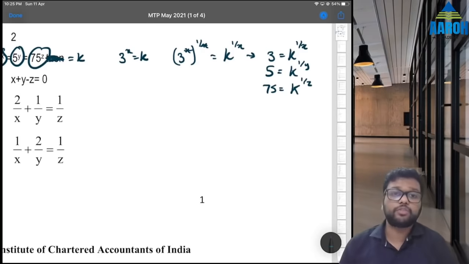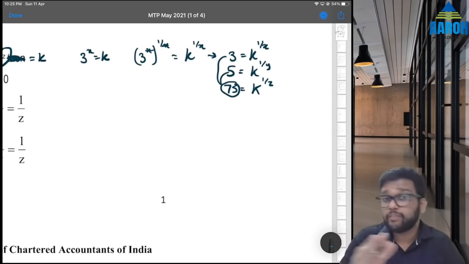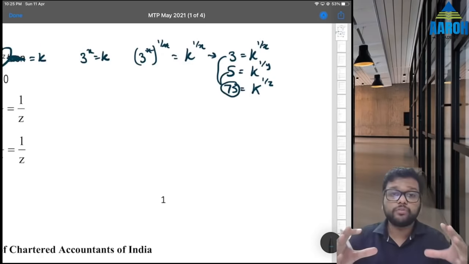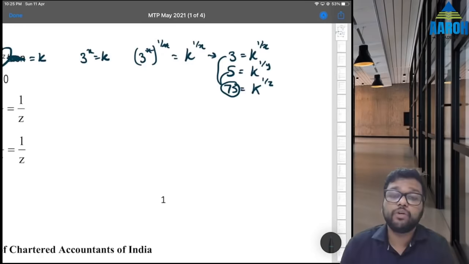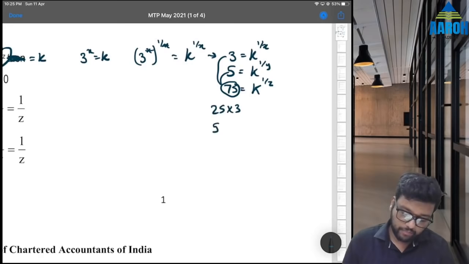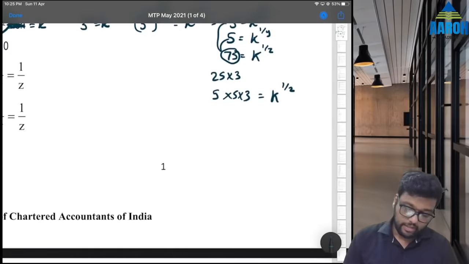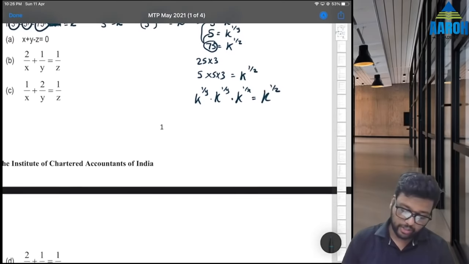Now we want to see which one of these is true. What to do? This 75 can be split into 3 and 5. Always it will be like this, because if you want to find some connection between x and y and z, they have to be connected somehow. So 75 can be split into 5 and 3. How can we split? 75 is 25 into 3, meaning 5 into 5 into 3 is equal to k raised to 1 by z. That means 5 is k raised to 1 by y into k raised to 1 by y into 3 is k raised to 1 by x is equal to k raised to 1 by z. We have most probably got our answer now.